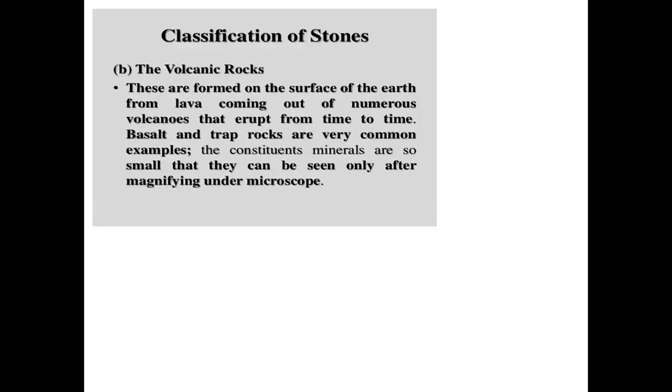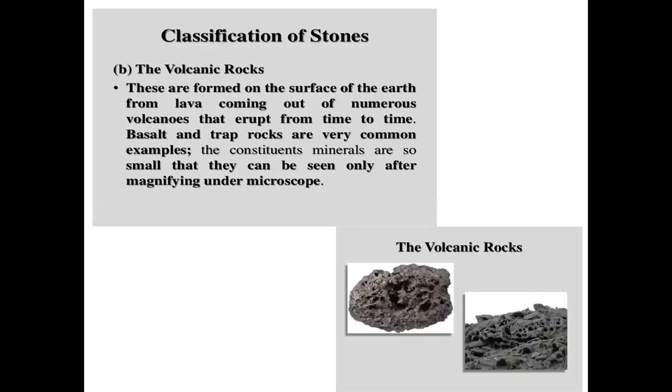Next are the volcanic rocks, formed at the surface of the earth from lava coming out of numerous volcanoes that erupt from time to time. The common examples coming under this are basalt and trap. Basalt and trap are volcanic rocks.